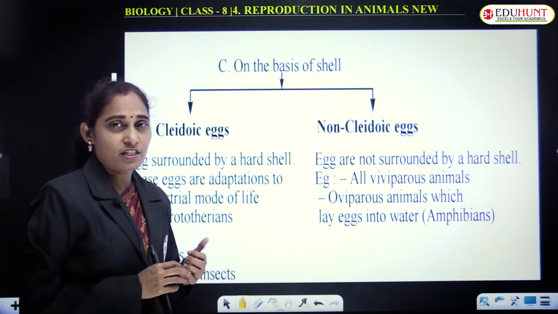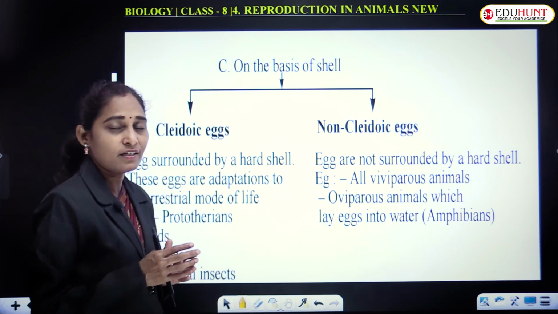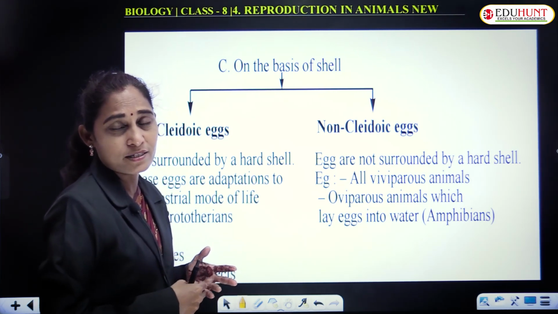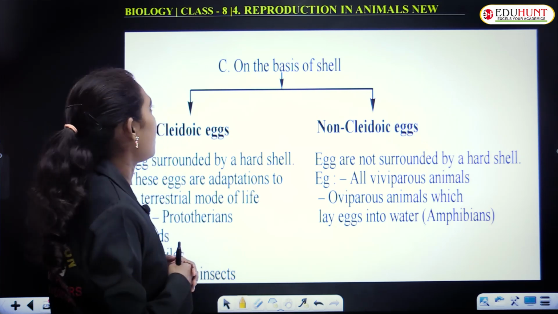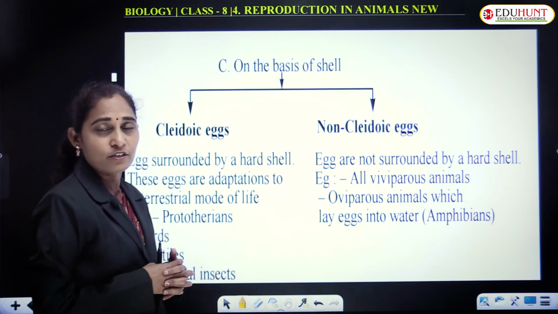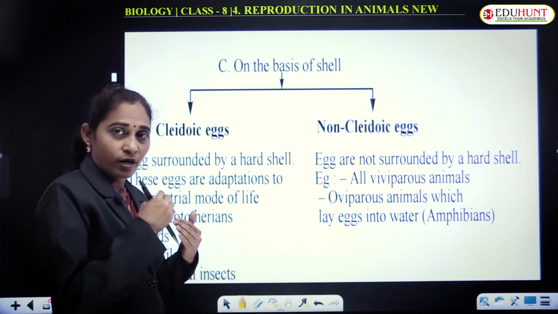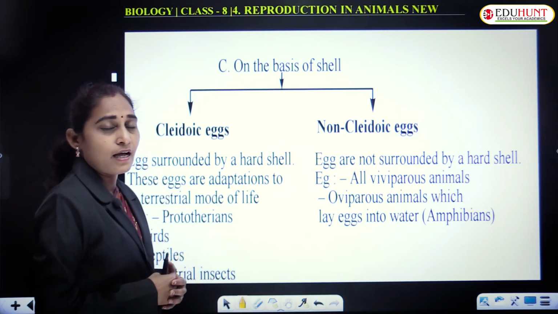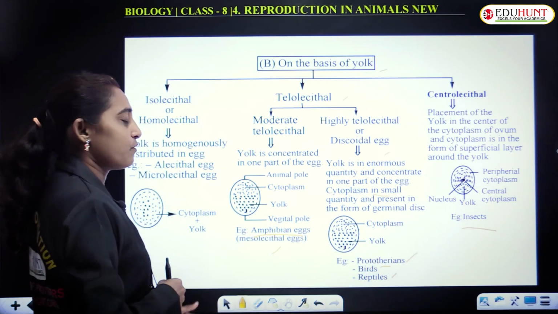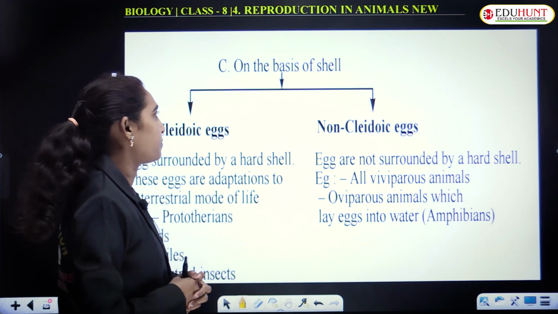So this is another type of classification of eggs, based on the distribution of yolk. The first classification is by the amount of yolk. Based on the amount of yolk, we have classified the eggs into 4 categories: alecithal, microlecithal, mesolecithal and megalecithal. On the basis of distribution, we have categorized the eggs into isolecithal, telolecithal and centrolecithal.